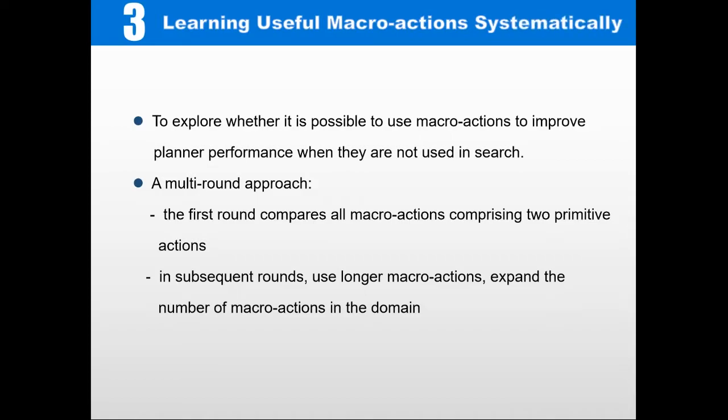The first learning method is a systematic learning method. The aim is to explore whether it is possible to use macro actions to improve the planner's performance at all when they are not used in search. This is a multi-round approach. The first round compares all macro actions comprising two primitive actions, and in subsequent rounds we will explore using longer macro actions and expand the number of actions in the domain.